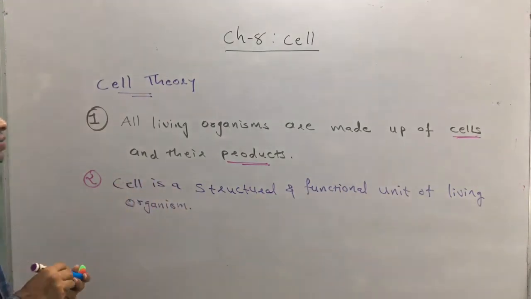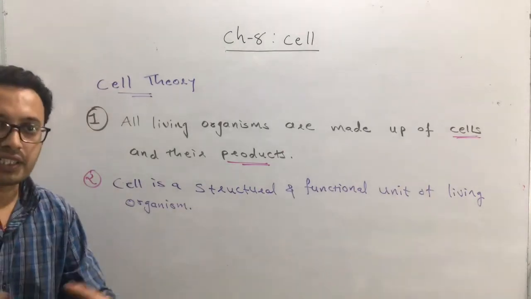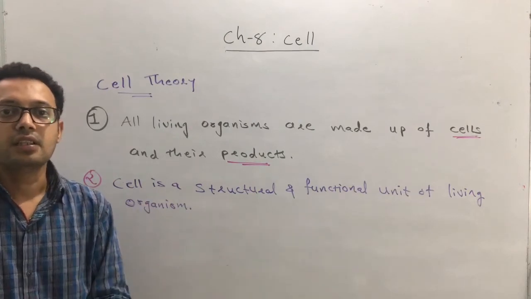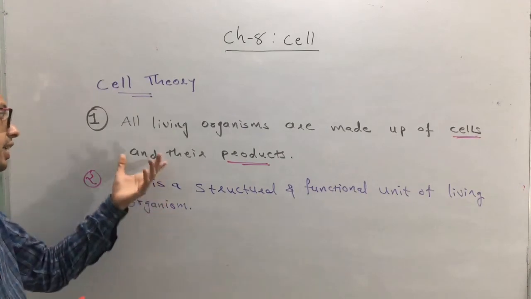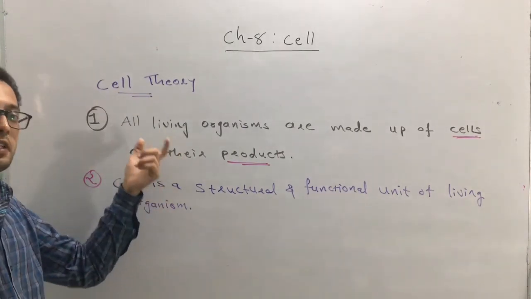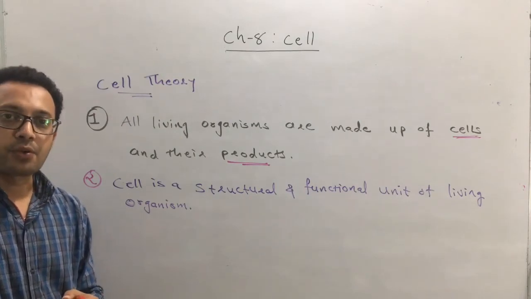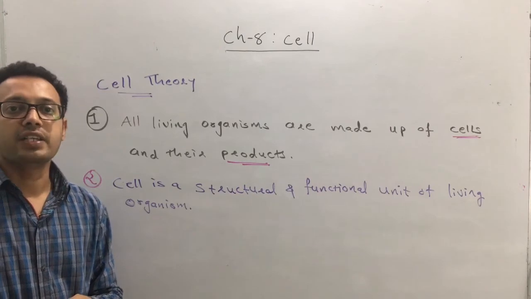Okay, this is a contribution according to cell theory. So they formulated cell theory. Who formulated cell theory? Matthias Schleiden, and the second one is Theodore Schwann. According to the cell theory formulated by them, all living organisms are made up of cells and their products. Second is, the cell is a structural and functional unit of living organism.